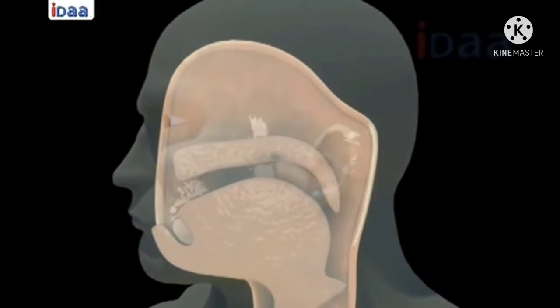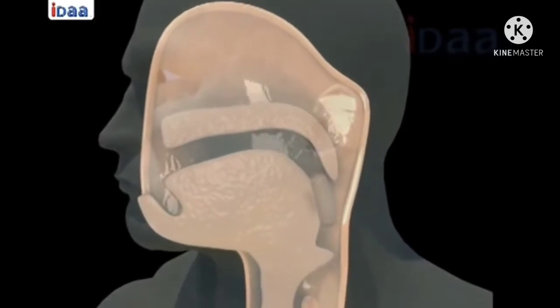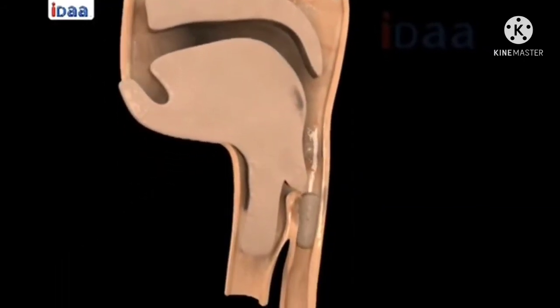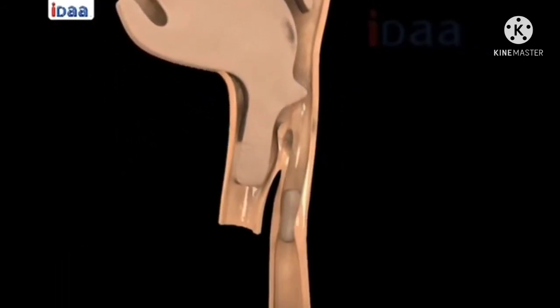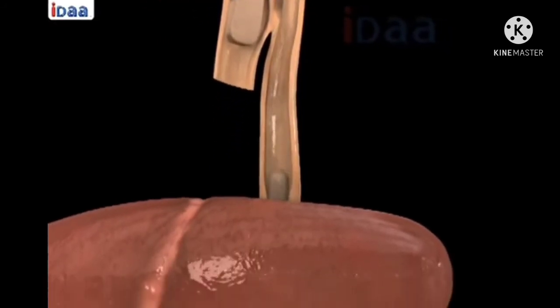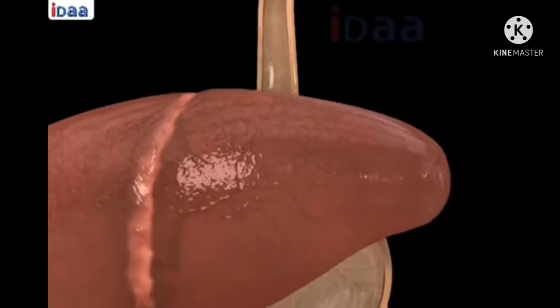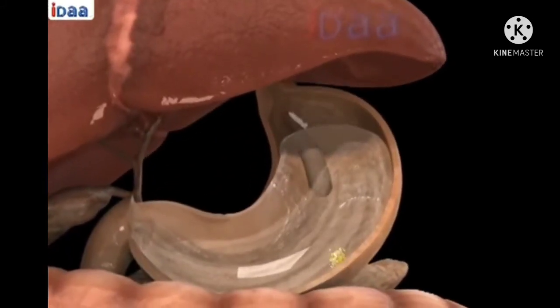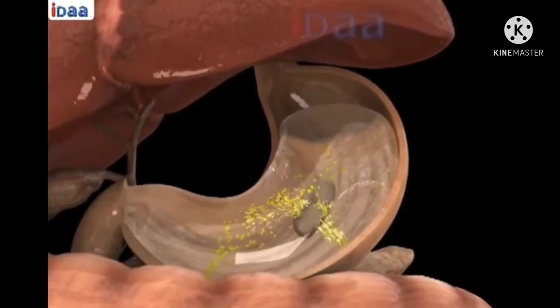Esophagus. The swallowed food from the mouth is passed through the esophagus. The epiglottis, which is a flap-like structure, guides the food into the esophagus and prevents its entry into the larynx. The peristaltic movements of the esophagus help the food to move down the tract till it reaches the stomach.